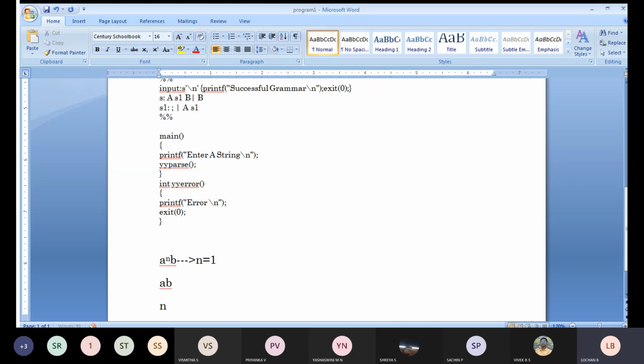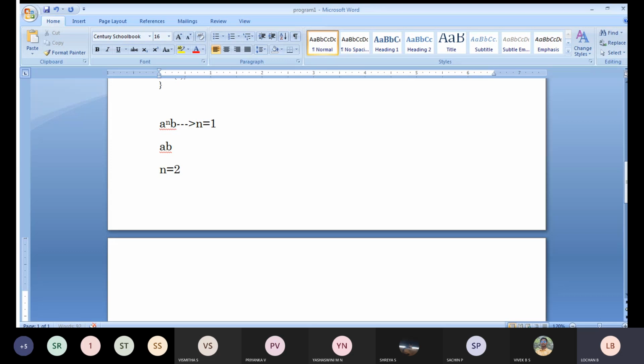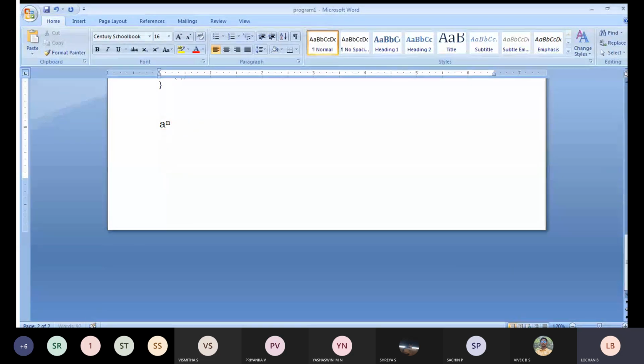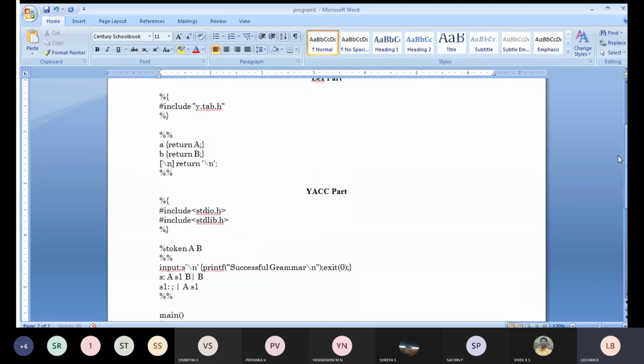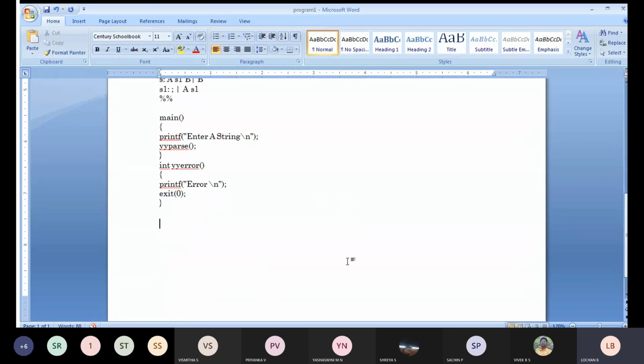Same thing if n is equal to 2, I am going to get the string aab. If it is 3, it is aaab. And if n value is equal to 0, I am going to get the basic string as b.